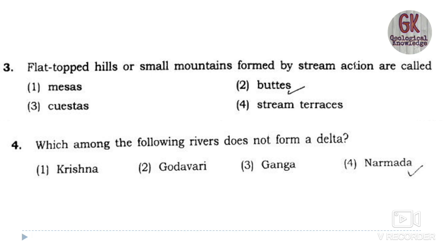Okay, so there are two terms you must understand. The option that has been ticked is the butte, but you must understand these two terms, the mesa and butte.